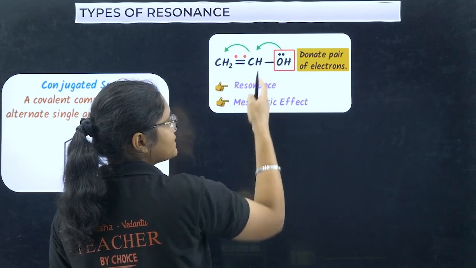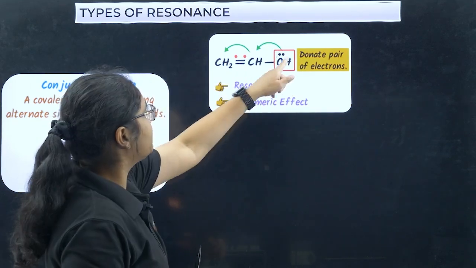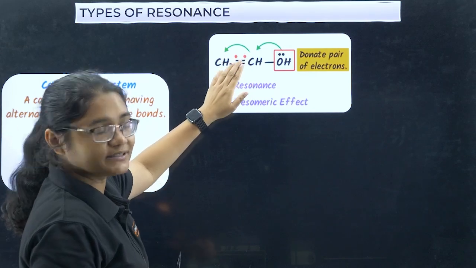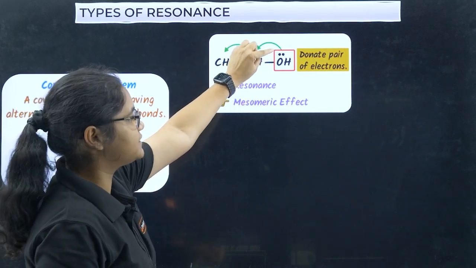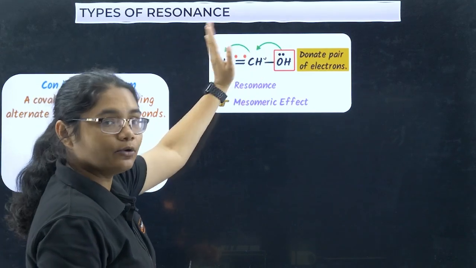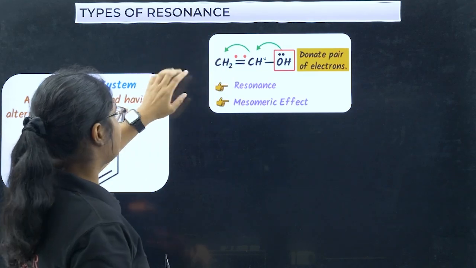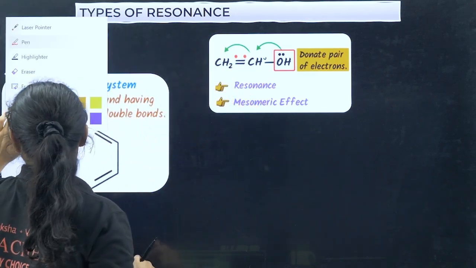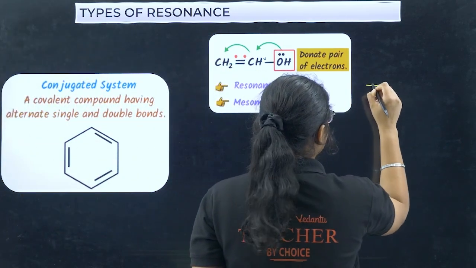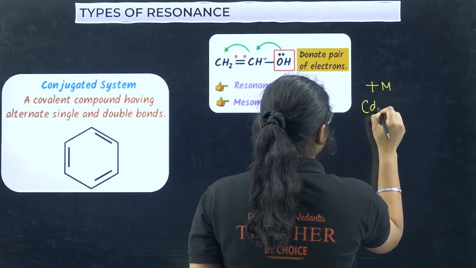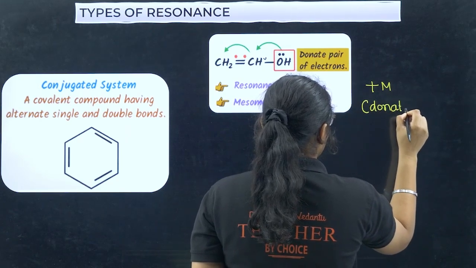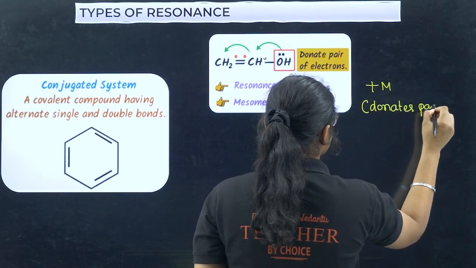It will donate because it has a lone pair of electrons. Any species having a lone pair will donate. If it is donating, then it is called plus M effect. It donates a pair of electrons.